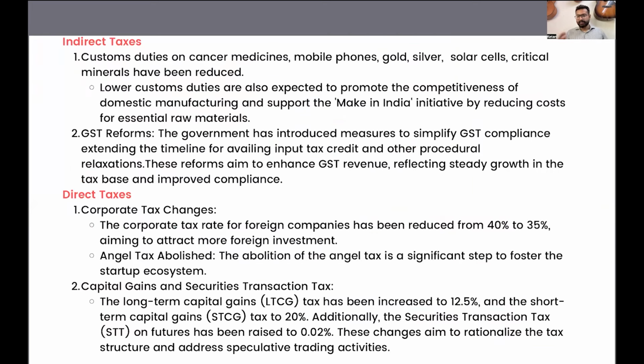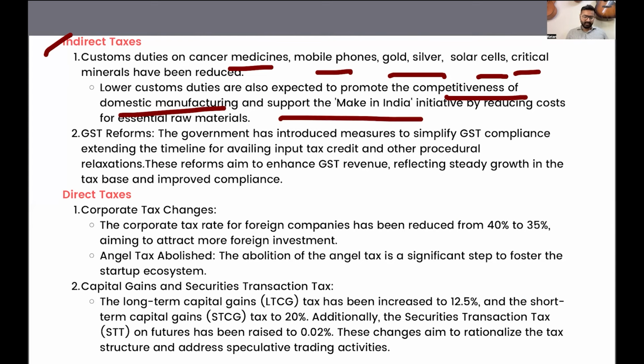Now, if we want to summarize this, then we can summarize this in the following manner. For indirect taxes, customs duties on cancer medicine, mobile phones, gold, silver, solar cells, critical minerals have been reduced. Now, the lower customs duties are also expected to promote the competitiveness of domestic manufacturing and support the Make in India initiative by reducing the cost of raw materials.